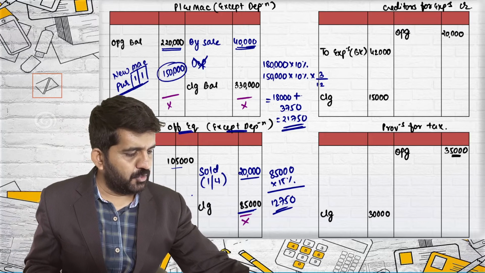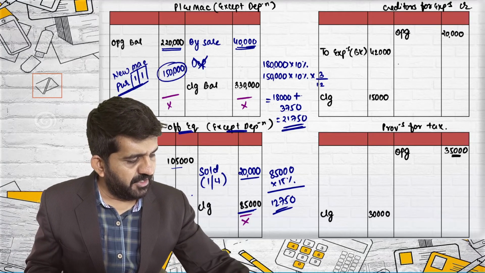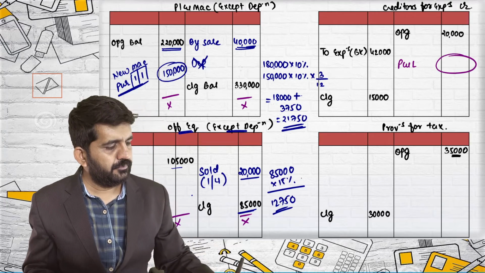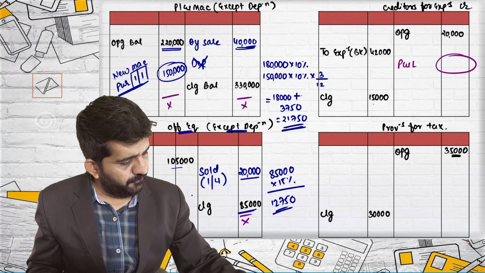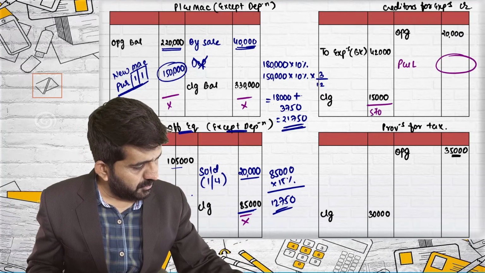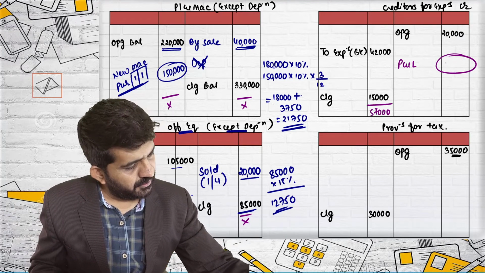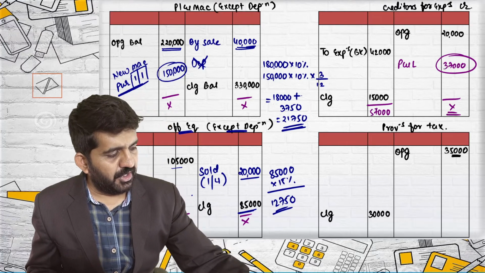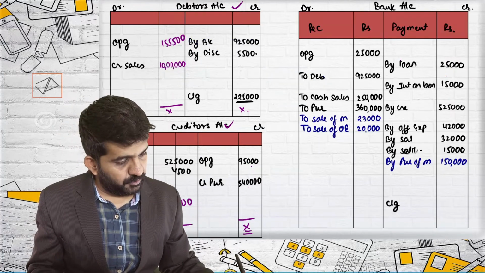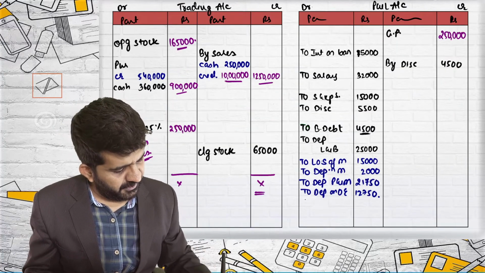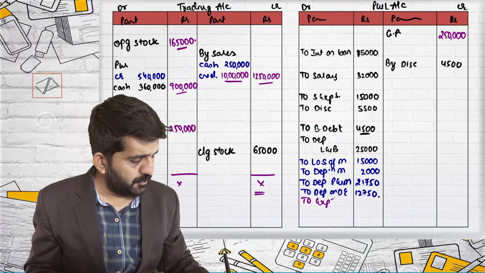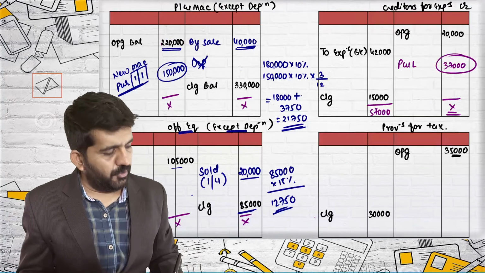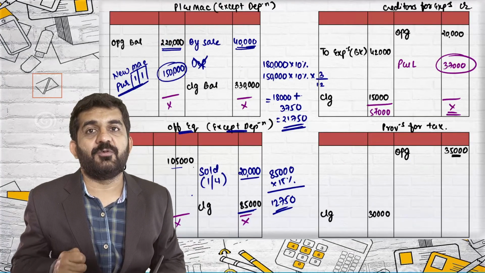Creditors for expenses, opening plus purchase minus closing will be incurred, will be debited to profit and loss account. So the difference is 57,000 minus 20,000 is 37,000. Expenses incurred in current year is 37,000. P&L account debit to expenses 37,000. See, we have forgotten provision for taxation should be first account to be tallied.